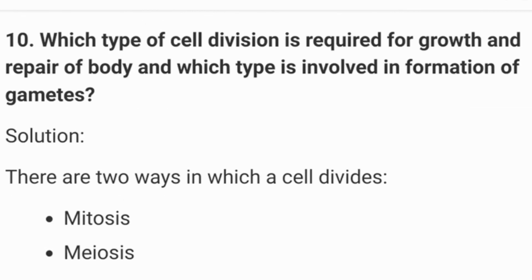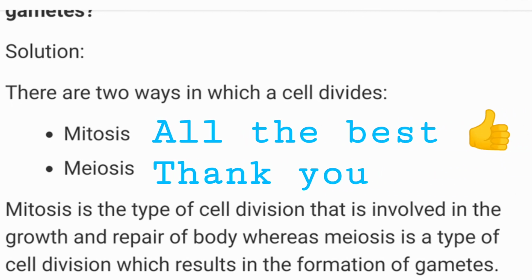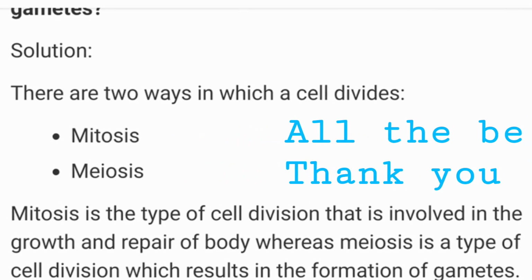Which type of cell division is required for growth and repair of the body, and which type is involved in the formation of gametes? The answer is, there are two ways in which a cell divides, which we studied about, that is mitosis and meiosis. Mitosis is the type of cell division involved in the growth and repair of the body, whereas meiosis is the type of cell division which results in the formation of gametes. So growth and repair of the body involve mitosis and the formation of gametes involves meiosis.